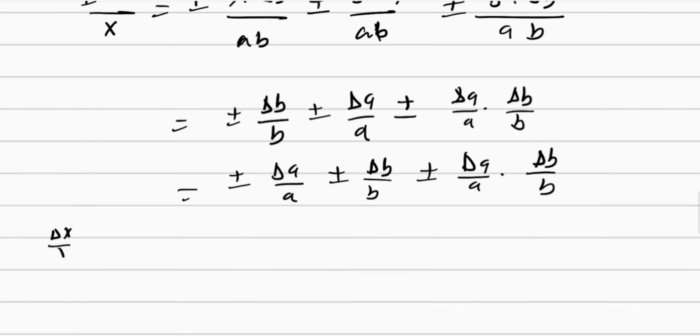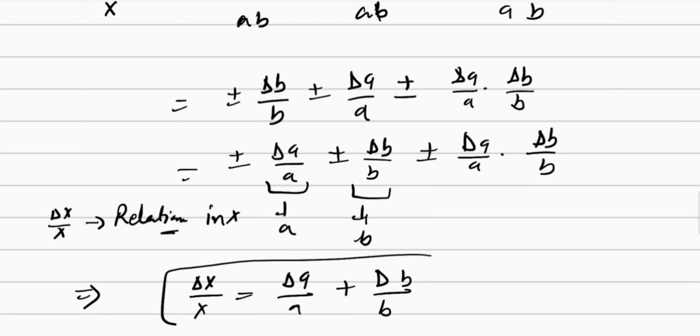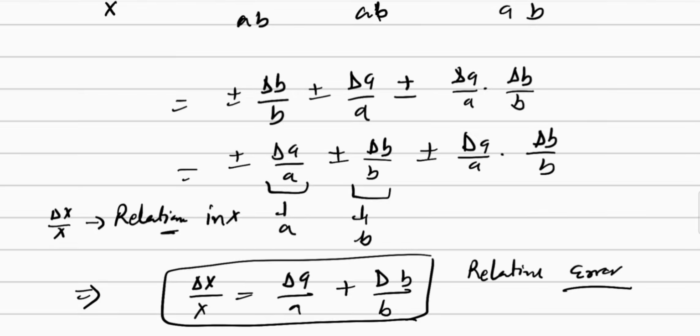What is this delta x upon x? This is the relative error in x. Similarly, delta A upon A is the relative error in A, and delta B upon B is the relative error in B. This implies that delta x upon x is equal to delta A upon A plus delta B upon B. So this is the maximum possible relative error in x. Here we are ignoring this last factor because it is very small, so we can take its value equal to 0.